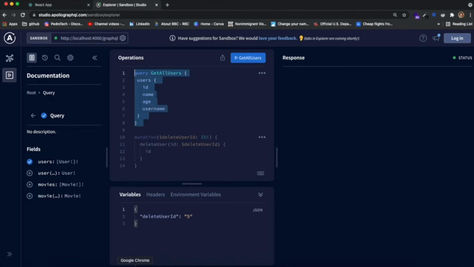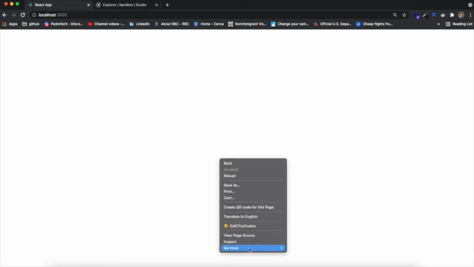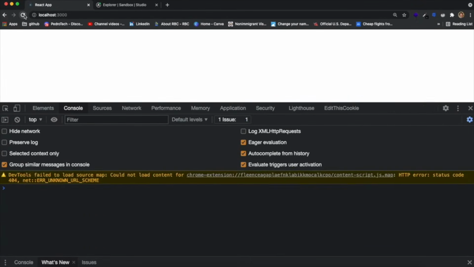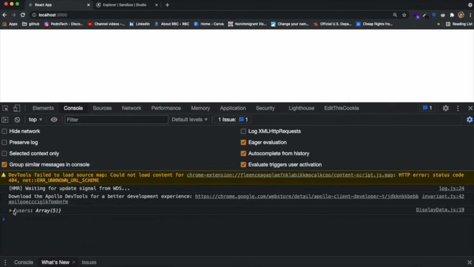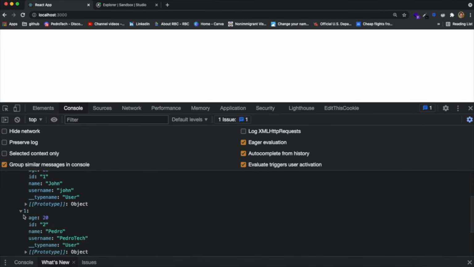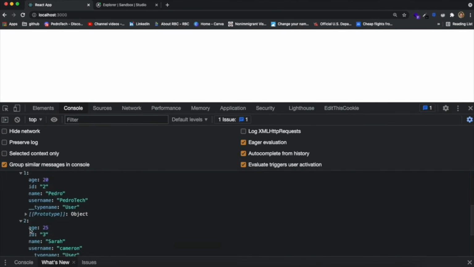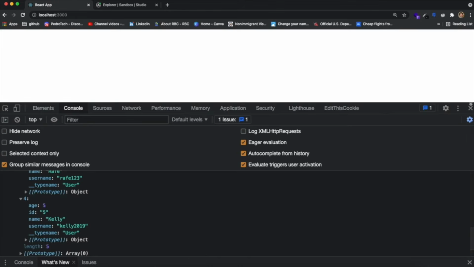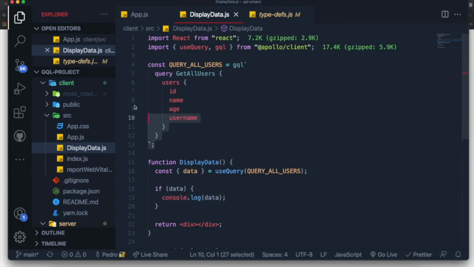Let's see if this will work. Now, if I come over here and I just refresh my page, let's open the console as well. If I just refresh my page, should we see the data? And yeah, we see the data. So you see, it console logged the data, it console logged the field users, and each user is included over here, which means that our API and our frontend are correctly connected, and we're able to see all the information that we're sending from our backend. So this is amazing. It means everything is working, and it means that we can continue just building more stuff.